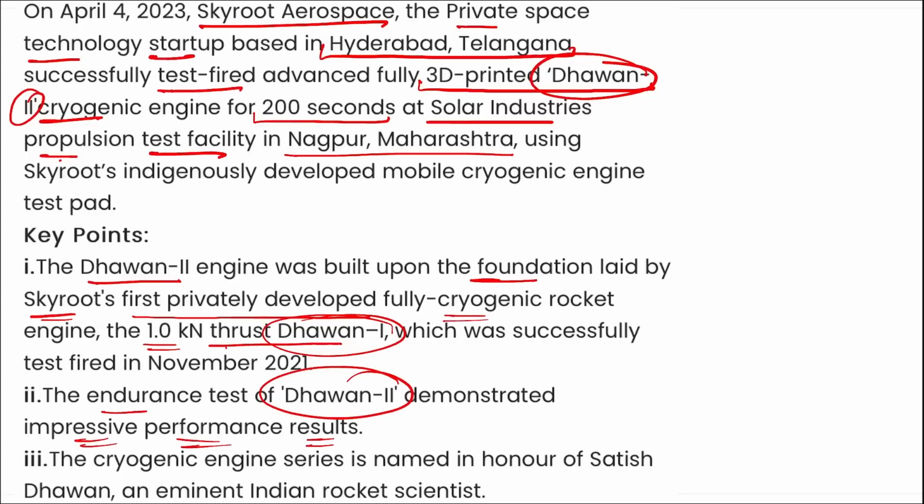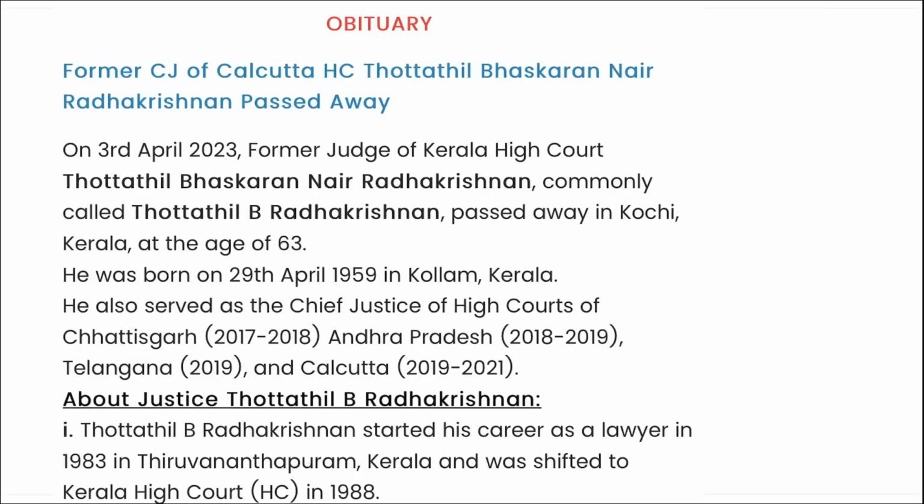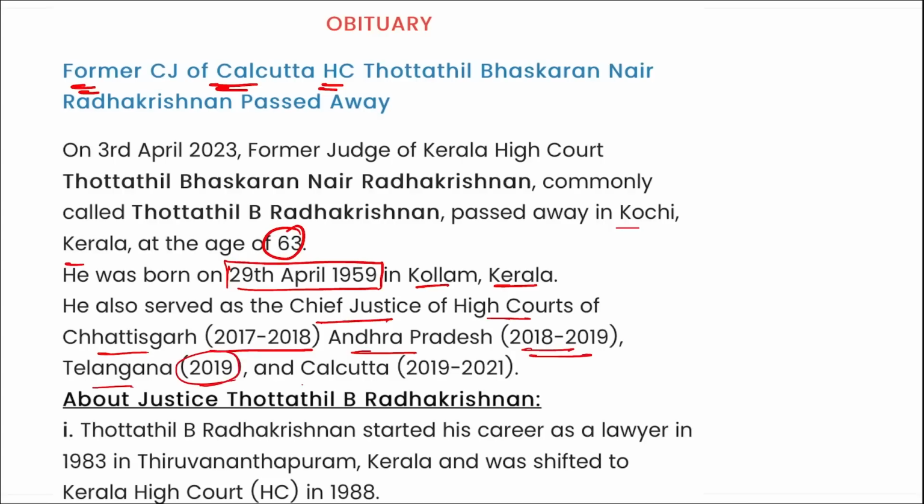Alright, next. Former Chief Justice of Calcutta High Court, Bhaskaran Nair Radhakrishnan, has passed away. He passed away at the age of 63 in Kochi, Kerala. He was born on 29th of April 1959 in Kollam, Kerala. He served as the Chief Justice of High Court of Chhattisgarh from 2017-18, then in Andhra Pradesh 2018-19, in Telangana 2019 and in Kolkata 2019 to 2021.